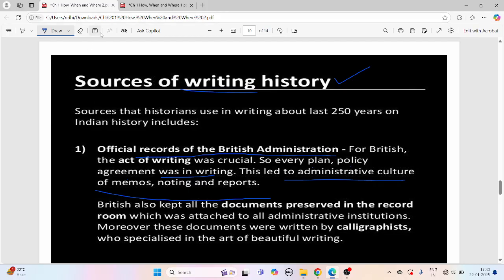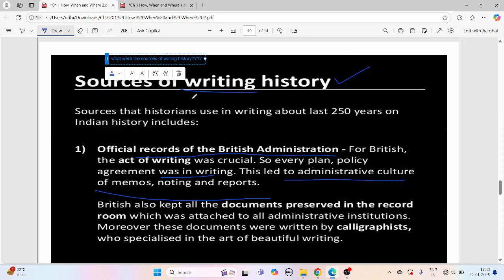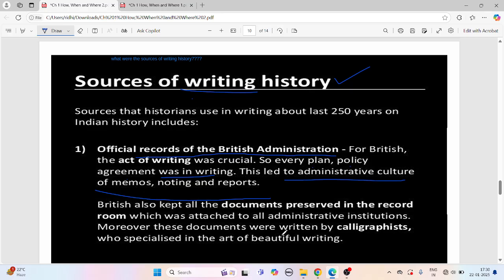Now, there would be a question from this: what were the sources of writing history? These are some of the internal questions. If you want to write them, you may write it or take a screenshot as well. Right? British also kept all documents preserved in the record room.